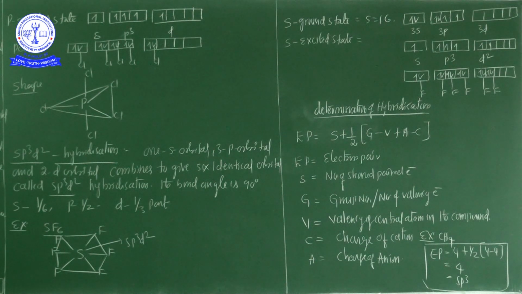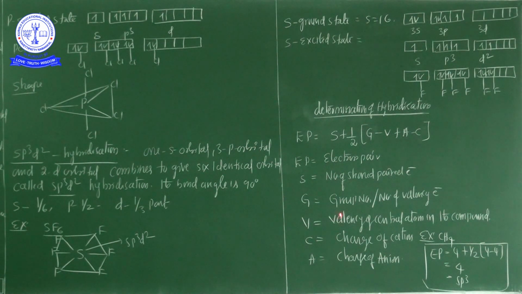Now we are going to discuss how to determine hybridization. There are different types of formulas available. You can calculate it in any way, but here is one important formula for determination of hybridization and shape of a molecule having a single central atom. EP is equal to S plus half into G minus V plus A minus C. Here EP is the electron pair, and S is the number of shared pair electrons.